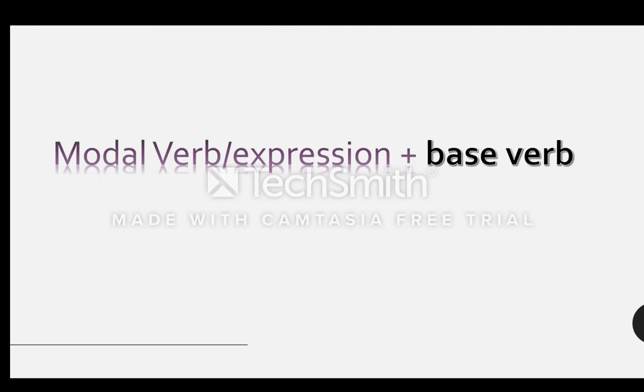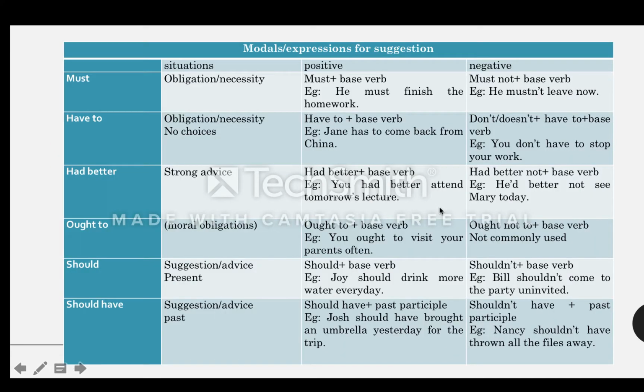The basic form is subject, then we have our modal verb, should, could, must, etc. We have our modal verb or our expressions. After this modal verb, we have the main verb and it comes in its most basic form, the base verb, the most basic one. No s, no ed, no nada. So I have modal verb, then we have the base verb. Now let's look at the chart here.